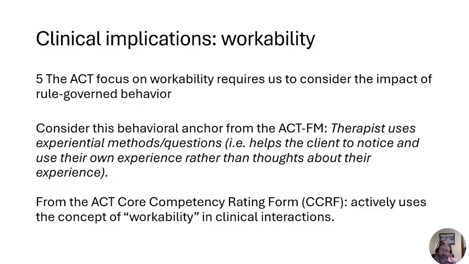We also have relational frames going on, so we have derived relational responding. And then when we add in this piece of rule governed behavior, where we might potentially be following rules and relatively insensitive to the specific context in front of us, we can see how, when all of those come together, there is a chance that we have unworkable responses, or clients are making unworkable responses to get what they want from life.